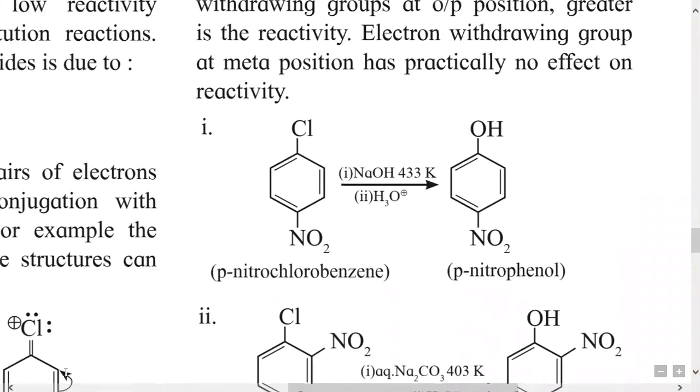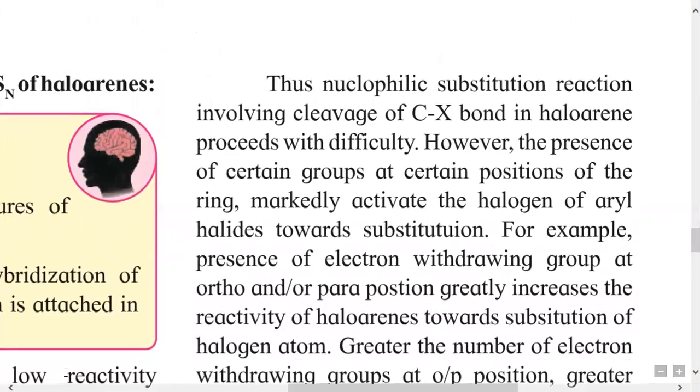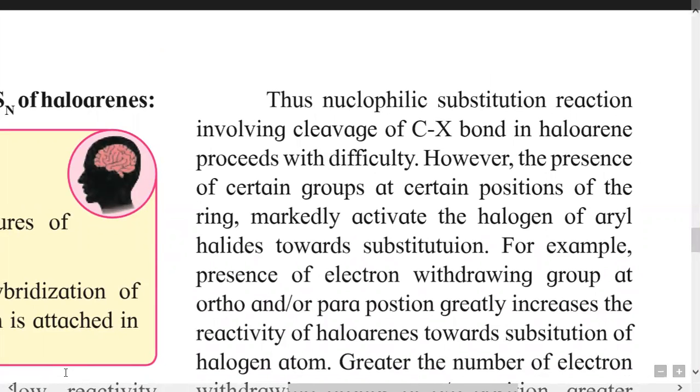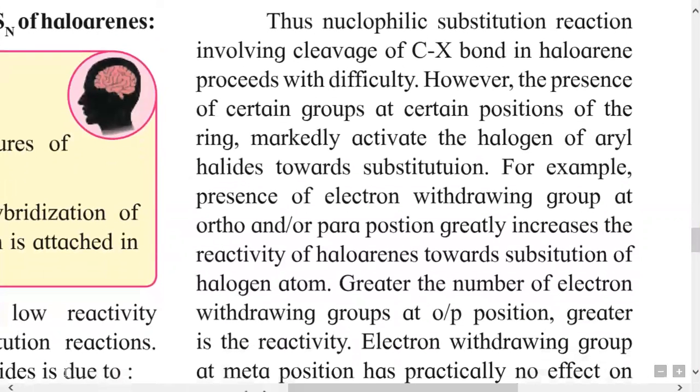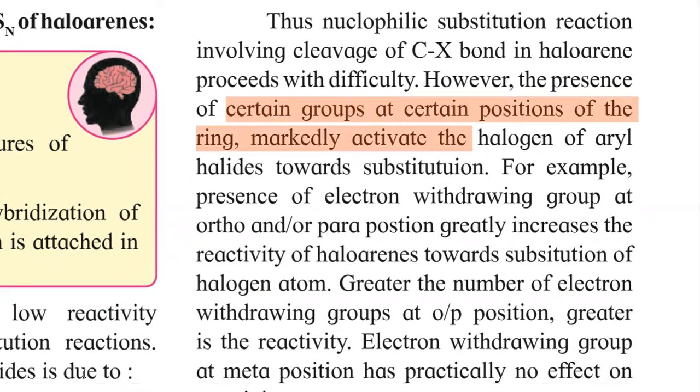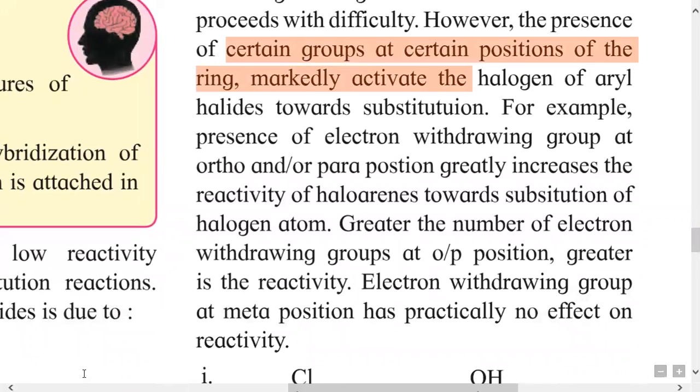Now there are some examples of nucleophilic substitution reactions of haloarenes, but these reactions take place in the presence of certain groups at certain positions of the ring that make the halogen of the aryl halide markedly reactive towards substitution. For example, the presence of an electron withdrawing group.